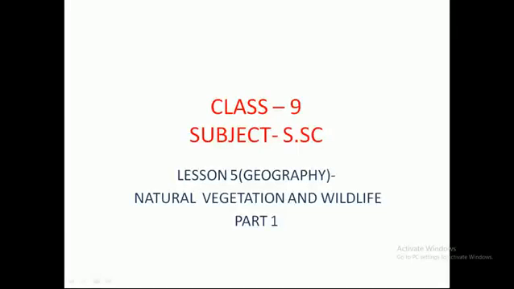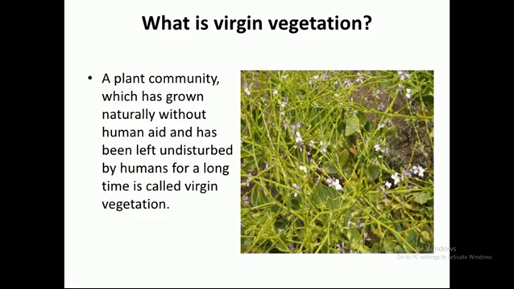Our fifth lesson of geography, natural vegetation and wildlife. In this lesson, we will study natural vegetation, biodiversity, factors that affect biodiversity, importance of forest, types of forest, and about wildlife of India and what steps were taken by our government to protect flora and fauna, or we can say plants and animals. But in the starting of the lesson, we will discuss some definitions.